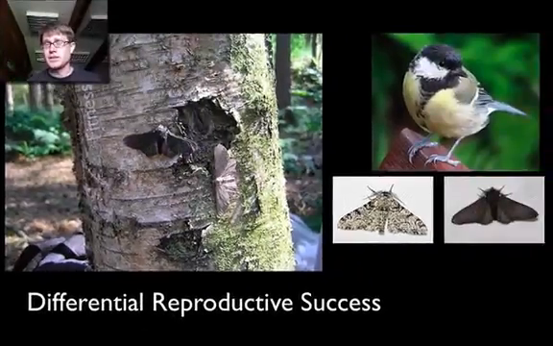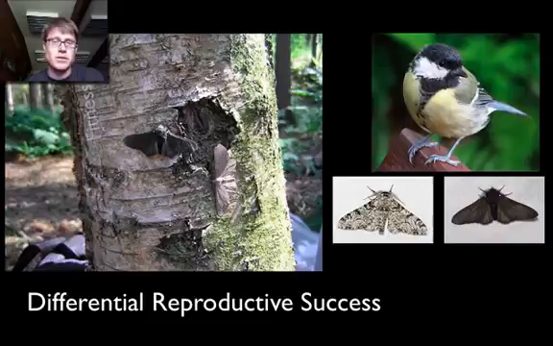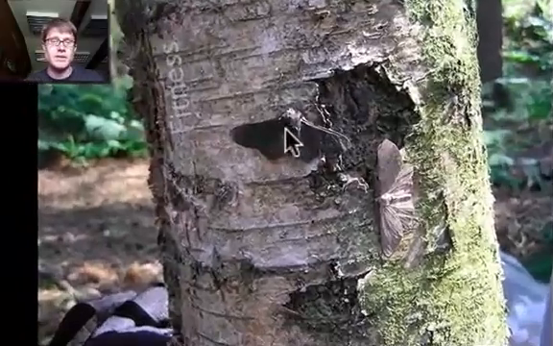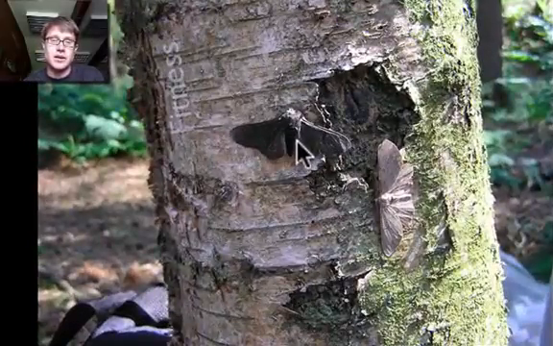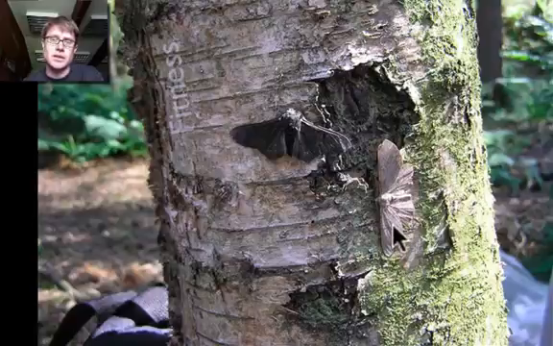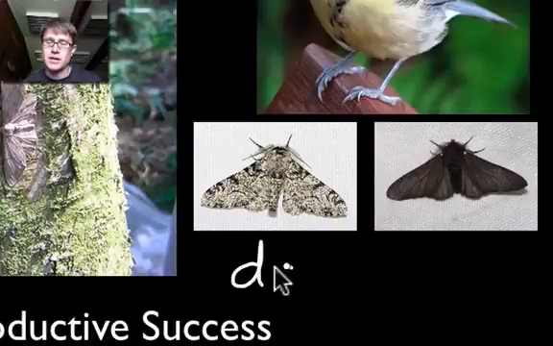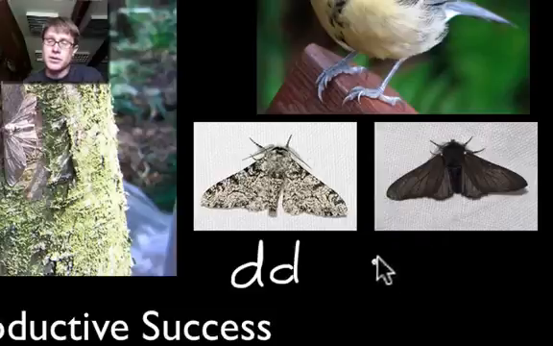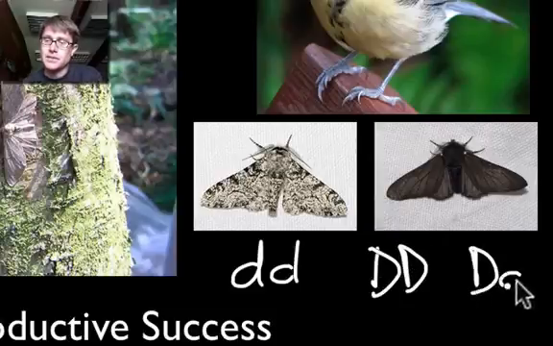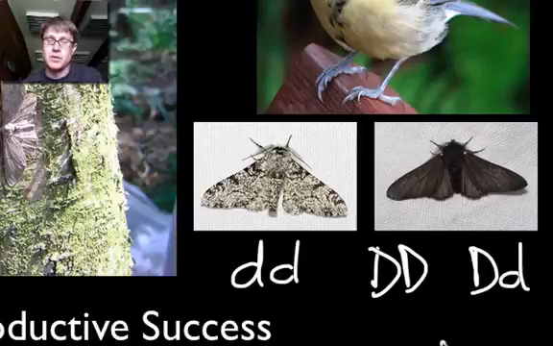But let me give you maybe the most famous example of how natural selection occurs in the wild. And right here is a picture of a peppered moth. A peppered moth has 2 different varieties. It has the dark phenotype, or physical characteristic, and the light phenotype. Now we know this about moths, that the light phenotype is homozygous recessive. In other words, that's a recessive trait. And for the dark appearance, you can either be homozygous dominant or heterozygous dominant, and you're going to have the dark appearance.